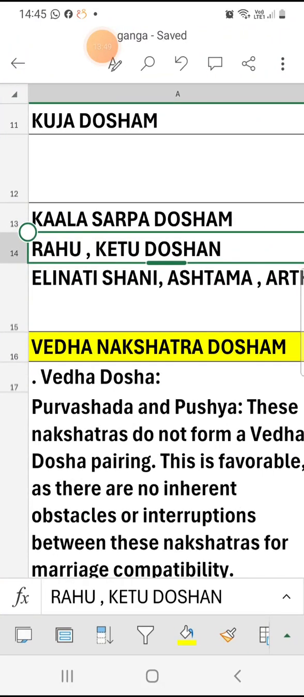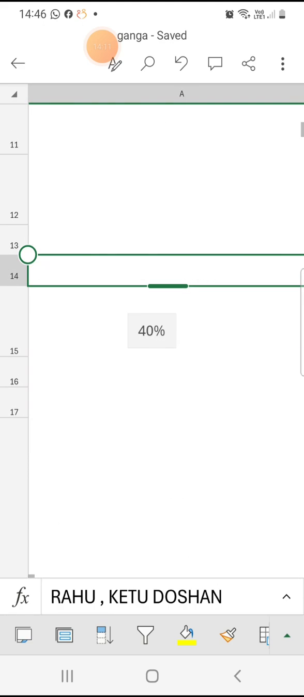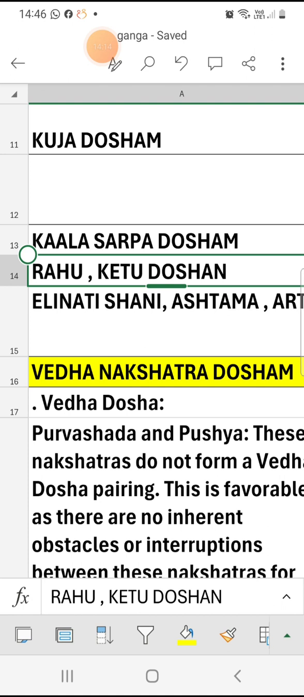Elinati Shani, Ashtama Shani, Ardhashtama Shani, Rahu Ketu. As I told you, Rahu Ketu Dosham. As per the positions of Rahu Ketu in the chart, if Rahu is in Lagnam, Ketu automatically will be in the 7th position. I told you that Rahu and Ketu both aspect each other, 7th aspect. And if Rahu is in the 2nd position from Lagna, Ketu will be in the 8th position. If Rahu is in the 4th position from Lagna, Ketu will be in the 10th position. So as per these positions in the chart, we will say Rahu Ketu Dosham.